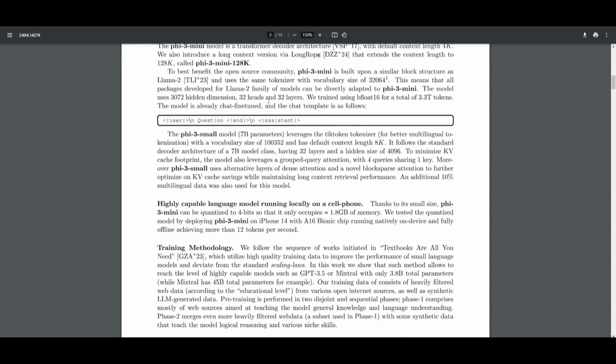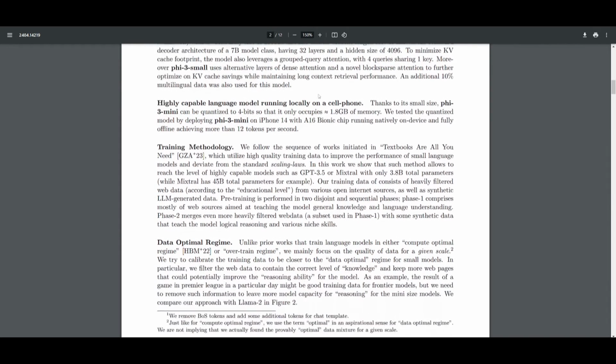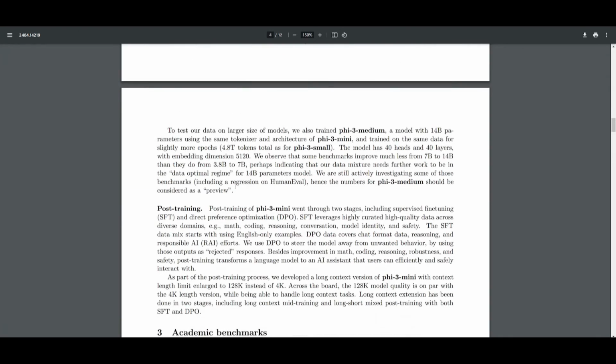Now, if we scroll down a little bit, we'll be able to see the Phi-3 small model, which is a 7 billion parameter model that they also released. It leverages the same sort of tokenizer, and it comes with a default context length of 8K, I believe. And if we go down even more, then we'll see that they've also released a medium model. This is a 14 billion parameter model.